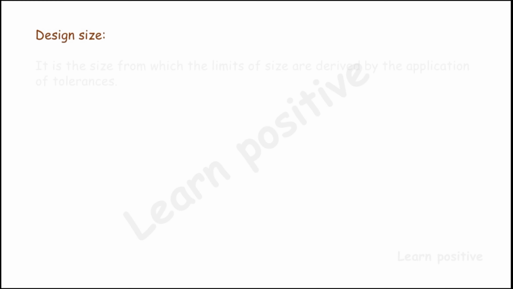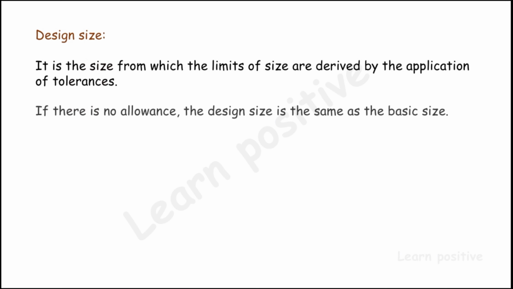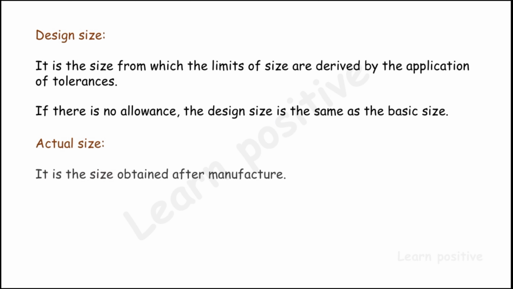The design size is the size from which the limits of size are derived by the application of tolerance. If there is no allowance, the design size is the same as the basic size. If there is an allowance, the basic size gets deviated. And what is actual size? Actual size is the size obtained after the manufacturing of the part. It is known as the actual size of the material.